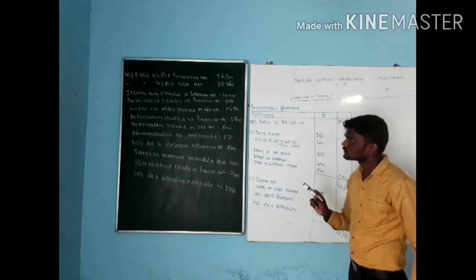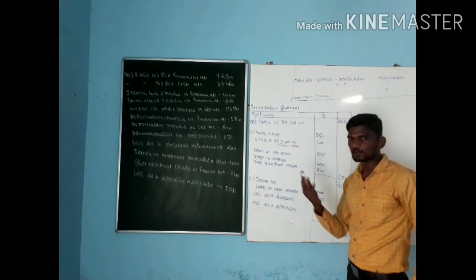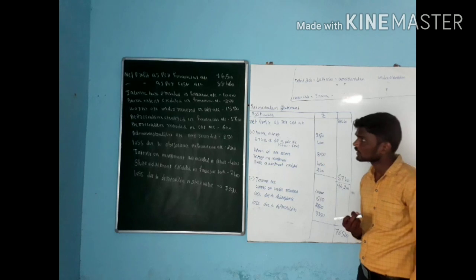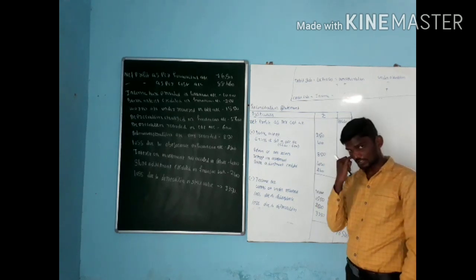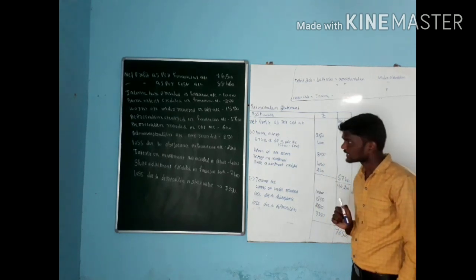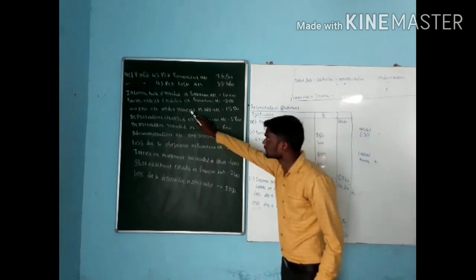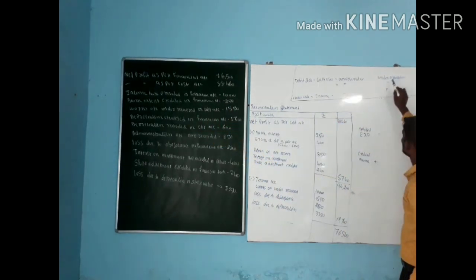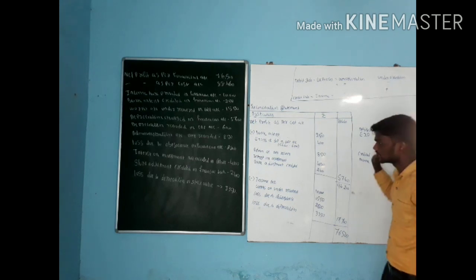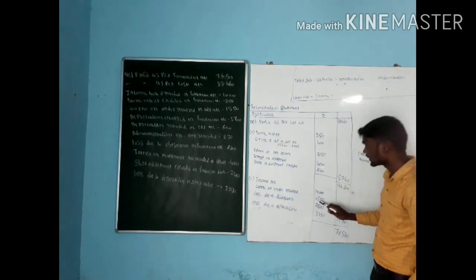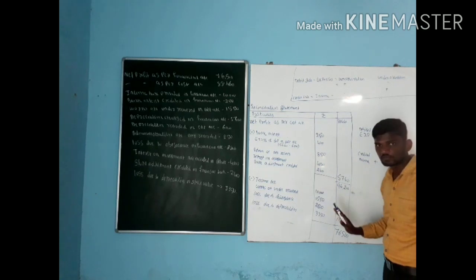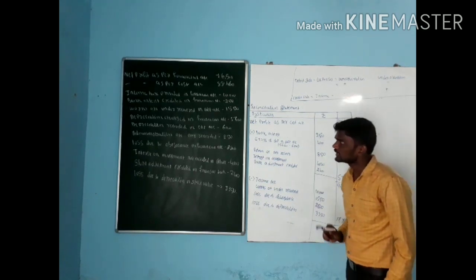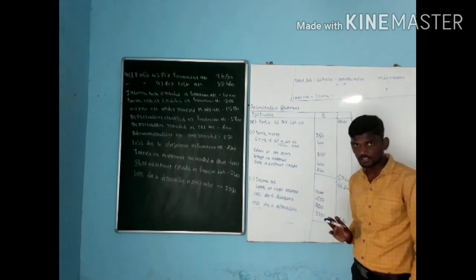Next one, works overhead under recovered, means under absorption in cost account, that is 1,550. Works overhead is a kind of expense. Any kind of expense under recovered, we need to go for minus. That is works overhead under recovered, 1,550.